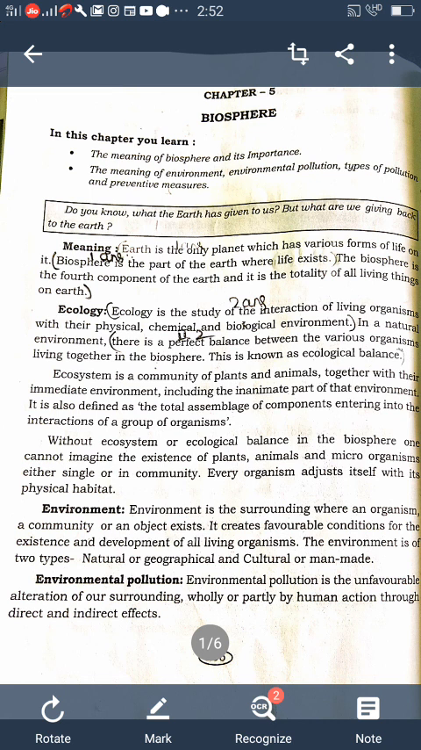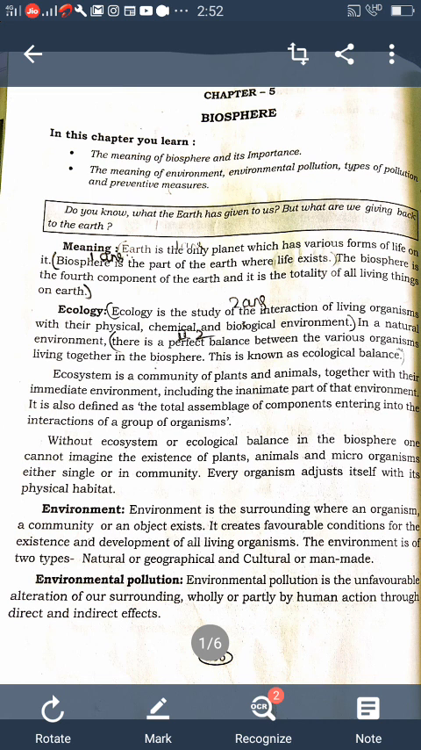Next you learn about the effects of noise pollution. What are the effects of noise pollution? Noise pollution causes temporary or permanent hearing problems. Understood? So it causes temporary or permanent hearing problems, headaches, restlessness, cardiovascular diseases, psychological disorder, behavior changes and lack of concentration. So these are all the effects of noise pollution.